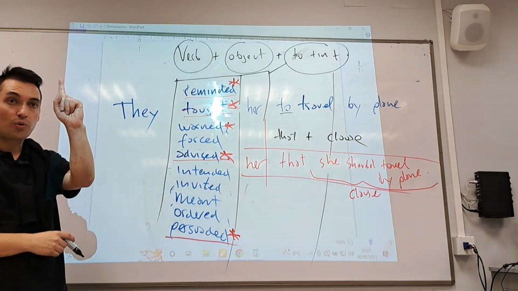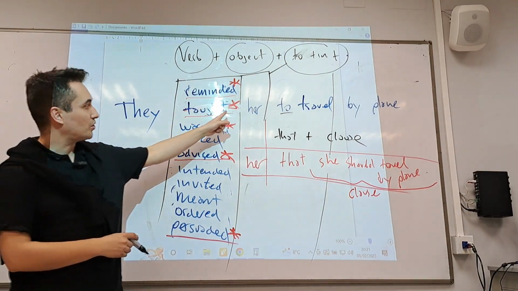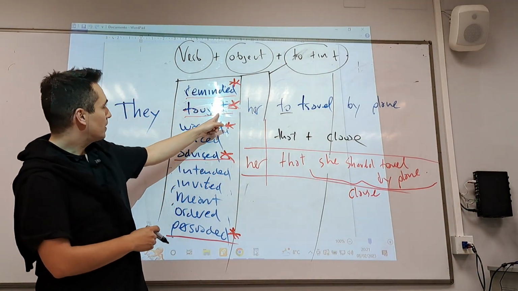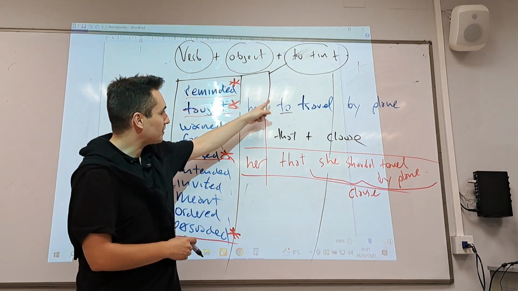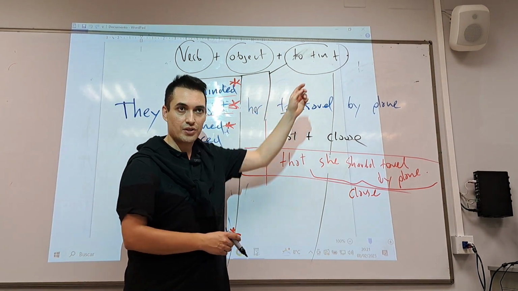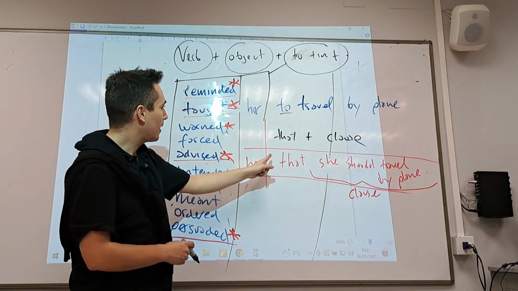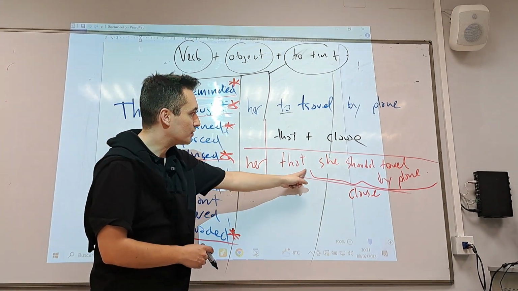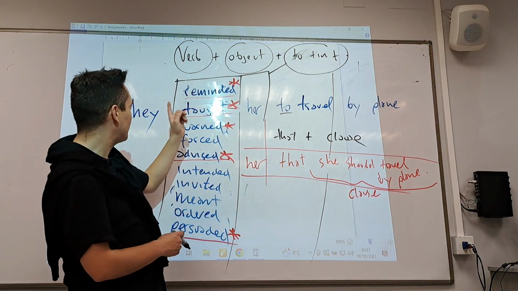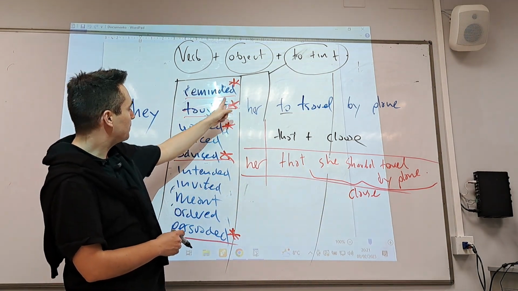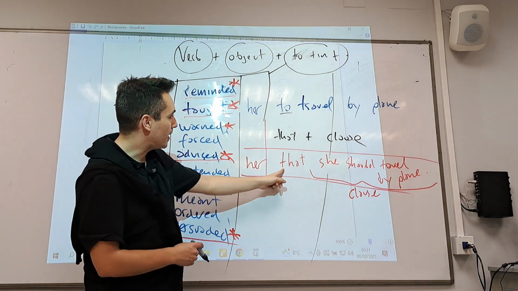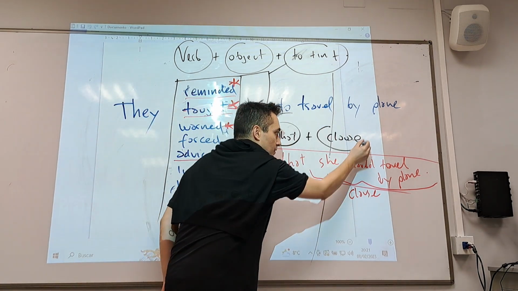So possibility number one, they taught her to travel. Verb, object, to travel, to plus infinitive. Possibility number two, they taught her that she should travel by plane. Possibility number two, verb, object, and then that plus clause.